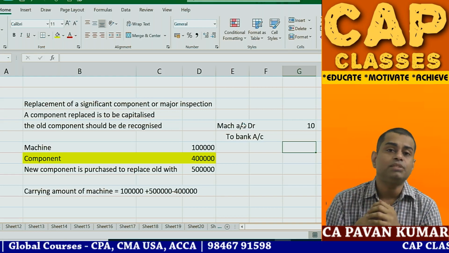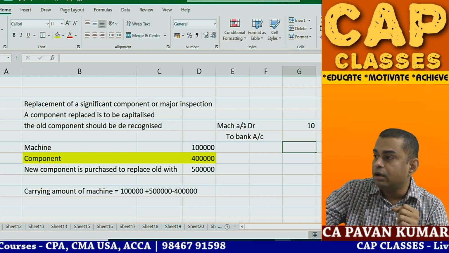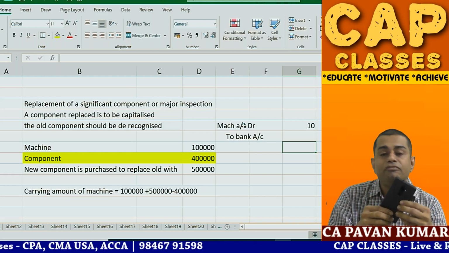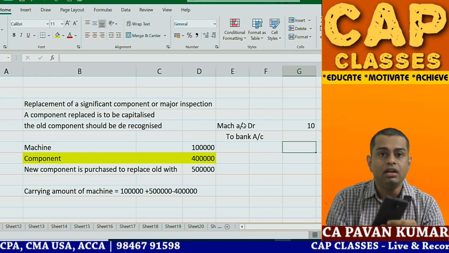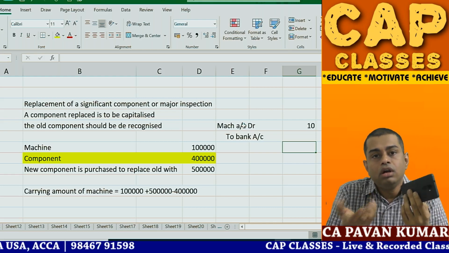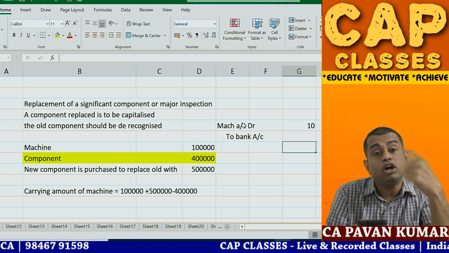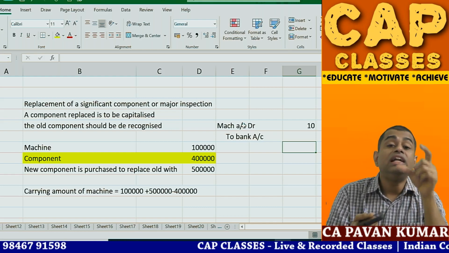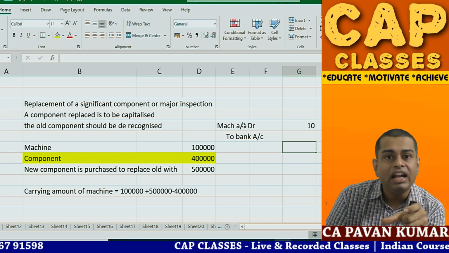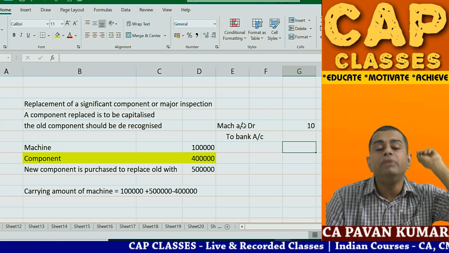So you might ask, Pavan sir, how can I estimate? Take the new component as the basis. For example, my mobile is here. In this, I have purchased a new battery and put the new battery in. This machine was purchased 10 years ago. Old battery, how much, I don't know. And I bought the full mobile. So in that mobile, what will be the cost of the old component? I don't know. Take the cost of the new battery as the basis and work backwards 20 years back. What would be the cost of it?